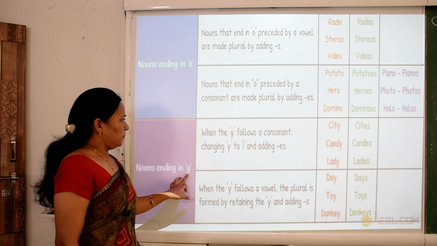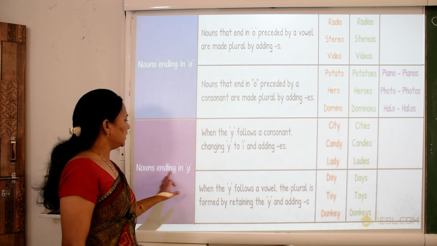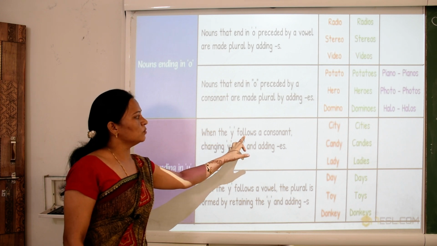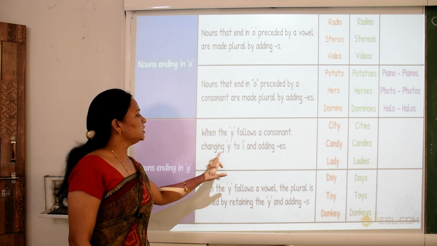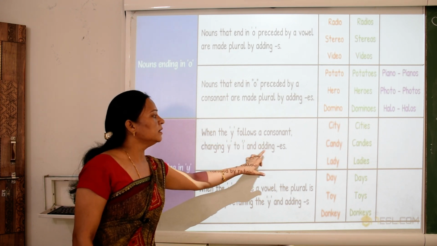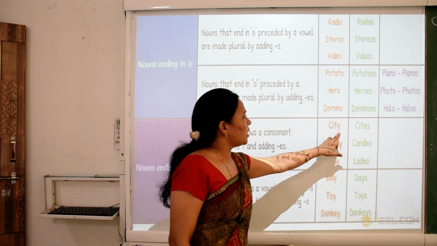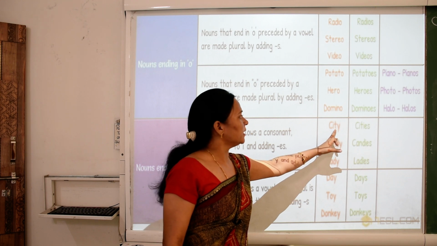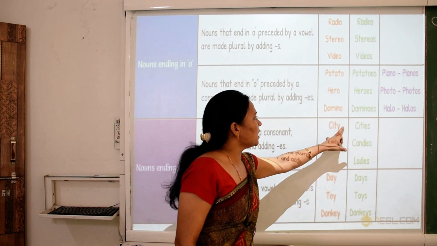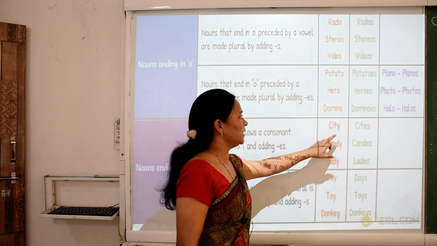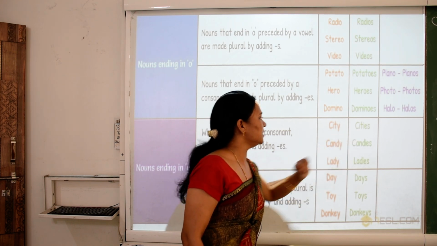Nouns ending in Y. When the Y follows a consonant, change Y to I and add ES. So children, in city, Y comes before T. T is a consonant. Then Y is replaced with I, then add ES. City becomes cities.